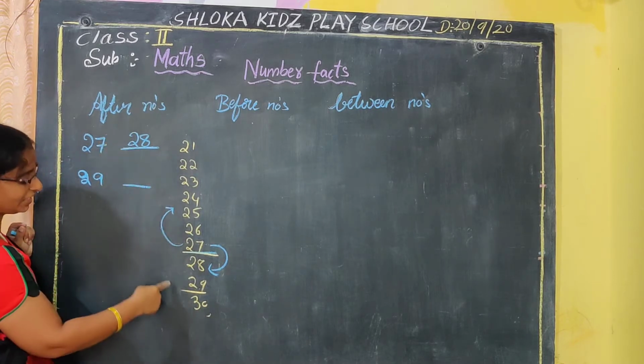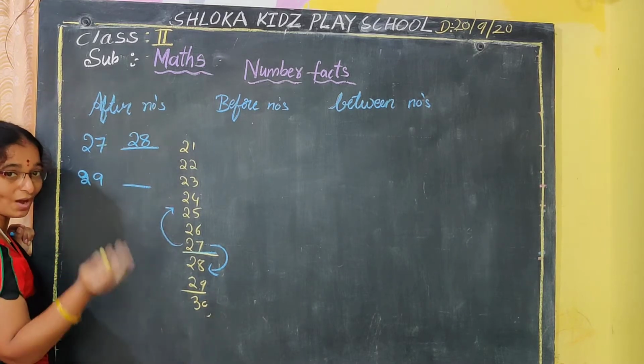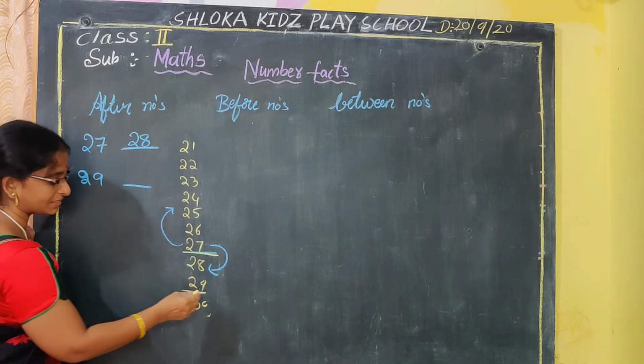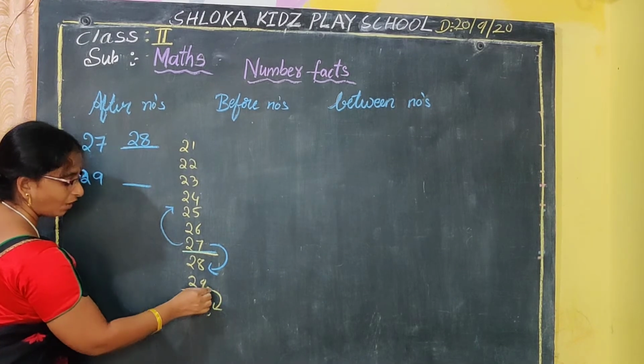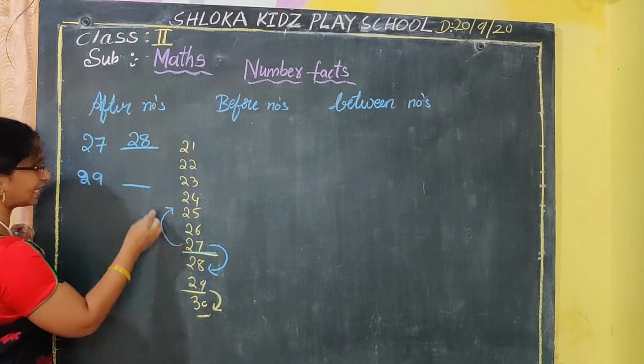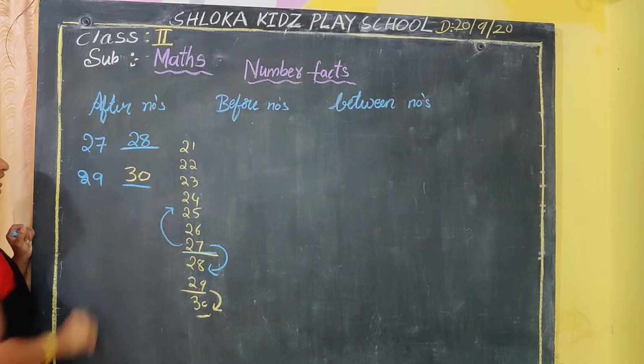What is the after number for 29? After 29, what will come? 30. So after 29 comes 30.